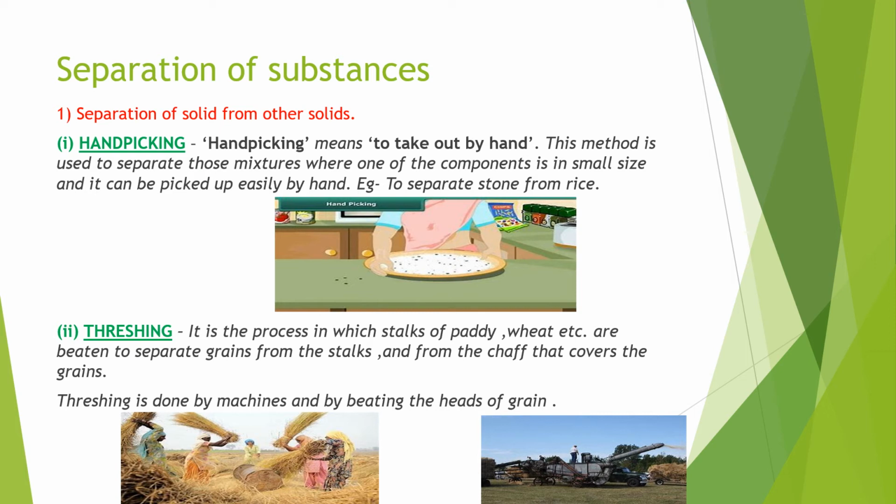In one picture, you can see people taking the stalks of grains like wheat or rice in their hands, and they are beating it. The heads of the grain they are beating so that the grains are getting separated. And the next one is done with the help of a machine, in which the grains are separated from the chaff.